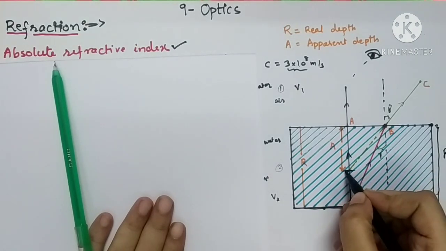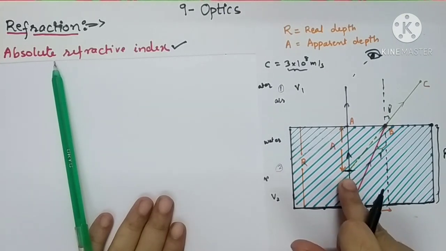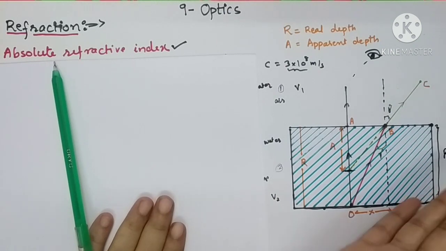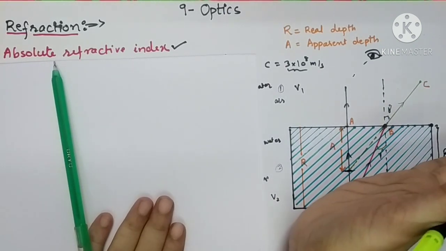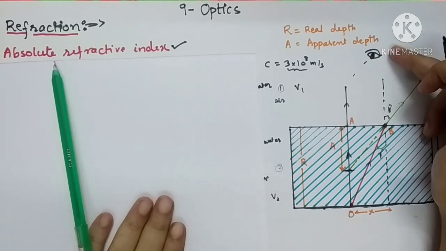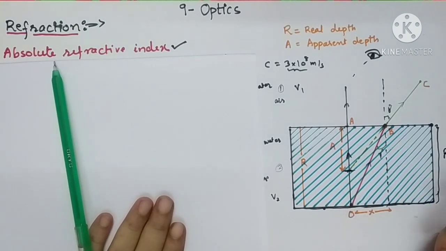So this is the point where you are going to observe the bottom surface of the container. That is why the bottom surface appears slightly raised whenever it is seen from outside, from the rarer medium.